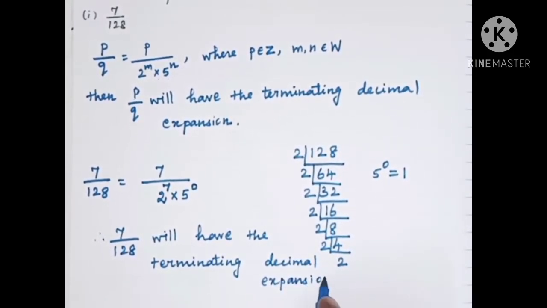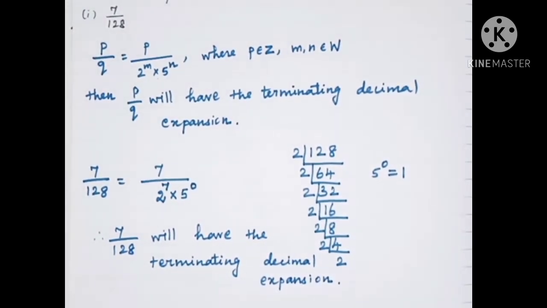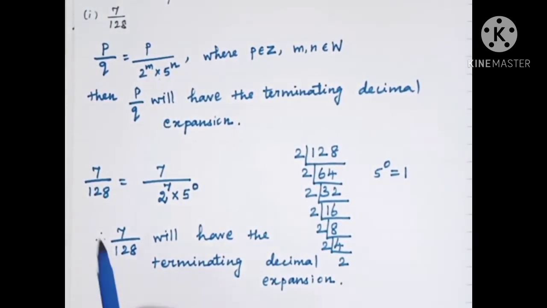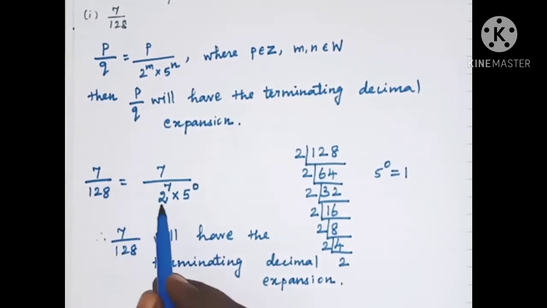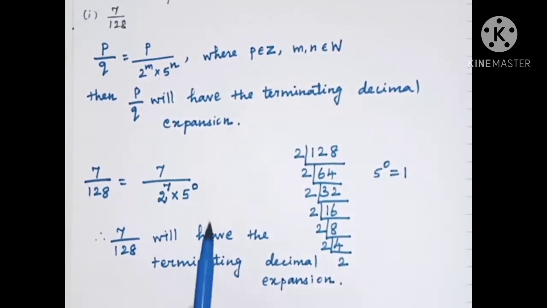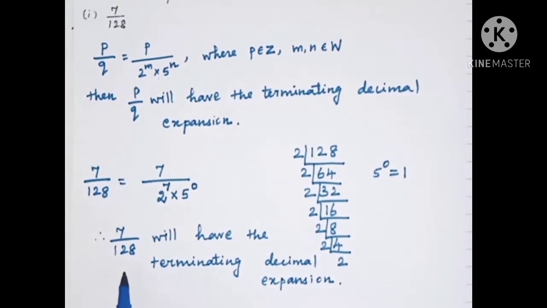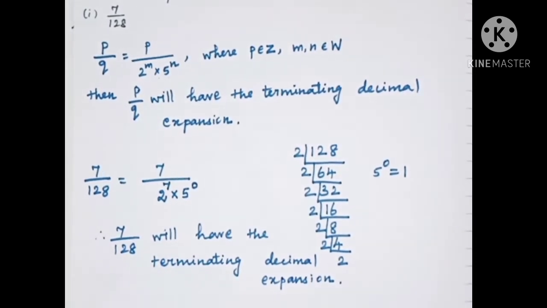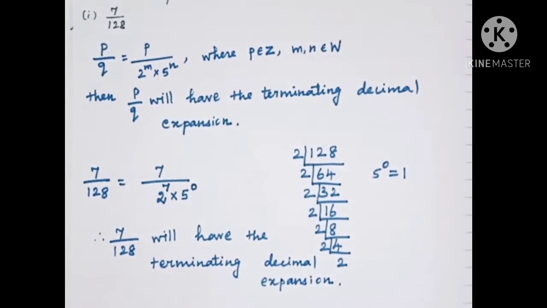Otherwise we will say it is not a terminating decimal expansion. If we cannot write the denominator in the form of 2 power something into 5 power some number, then we will say this will not have a terminating decimal expansion. Okay, this is the answer for the fifth sum.